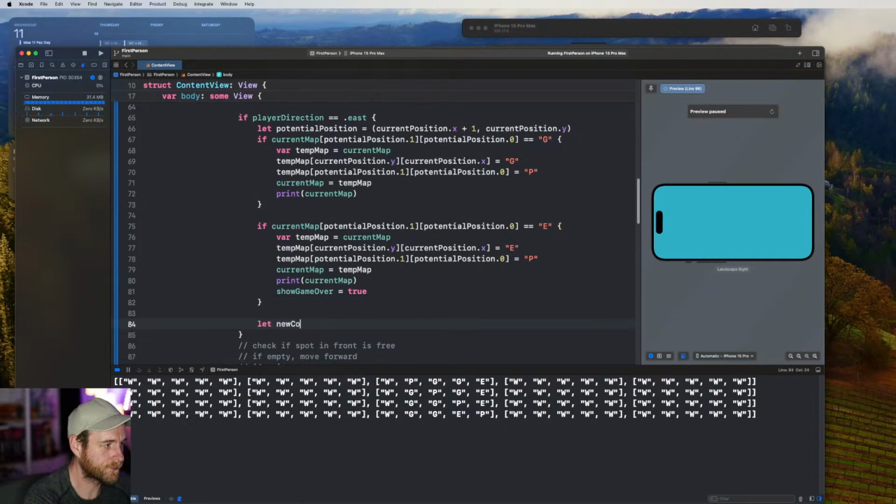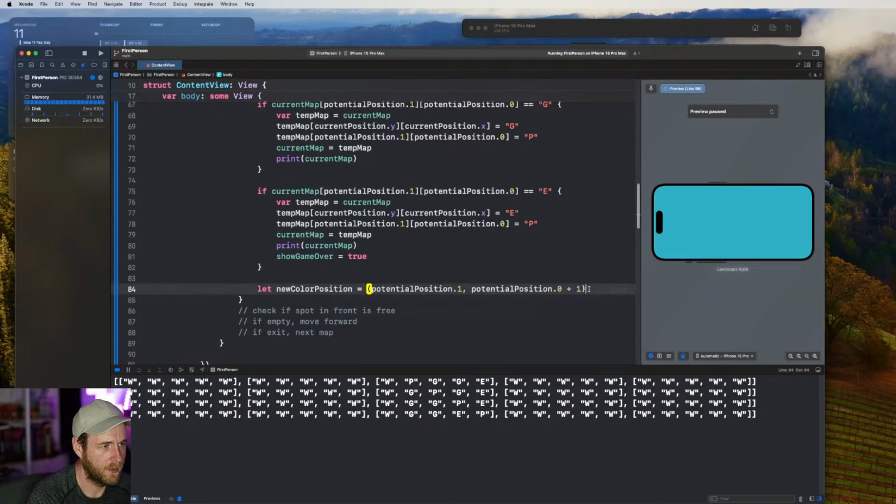So we can say new color position. It would be the potential position plus 1, right? So we've got the 1 at the start, so we say potential position dot 1, potential position dot 0, and I think this is the plus 1 section. We might flip these, we'll see how we go.